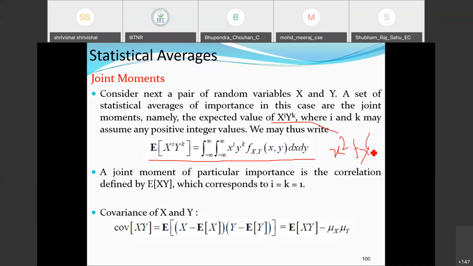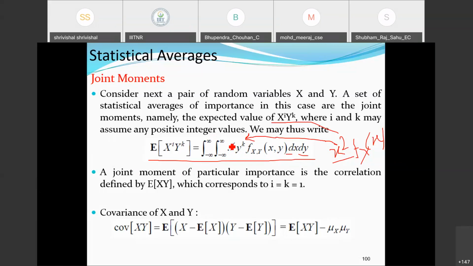Okay, x square into f(x) into dx here, we used to perform. Now, once we go for two random variables, in place of x square it will be modified like this: the integration from minus infinity to infinity, and minus infinity to infinity, corresponding to the two variables x and y, two random variables. Their values appear in terms of dx and dy: the double integral of x^i y^k f_XY(x,y) dx dy.